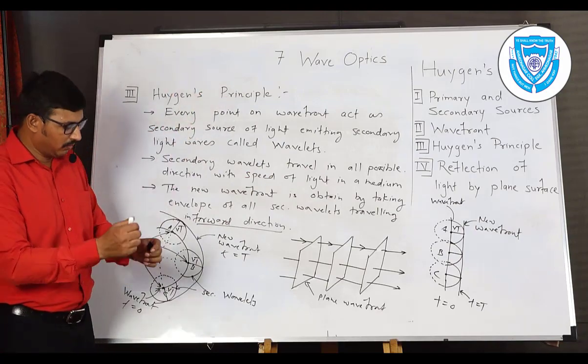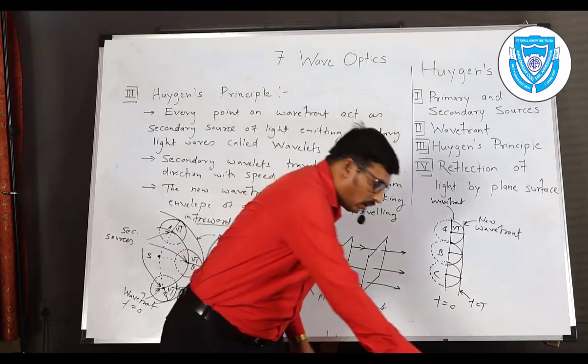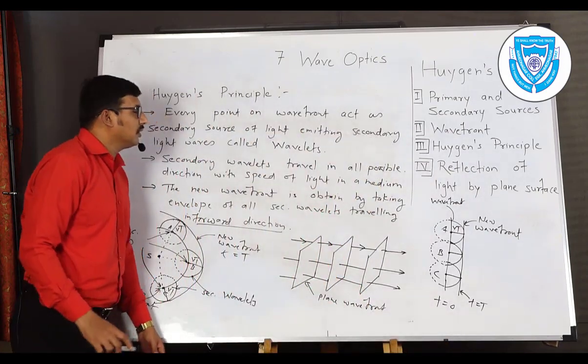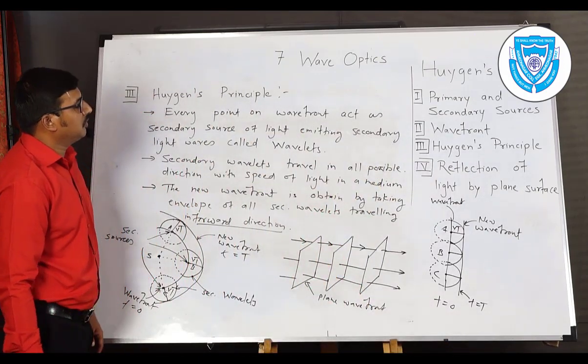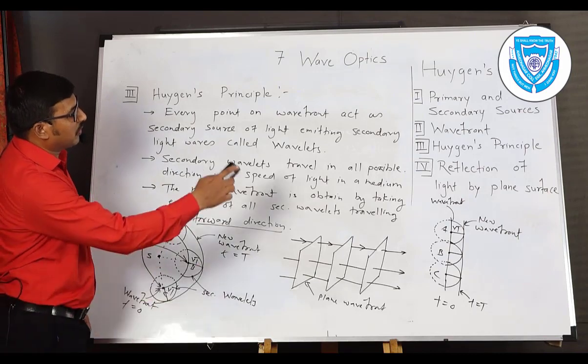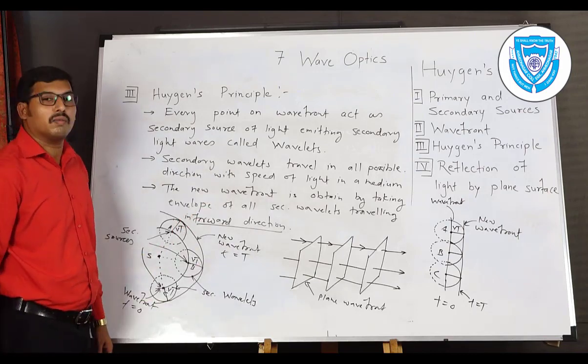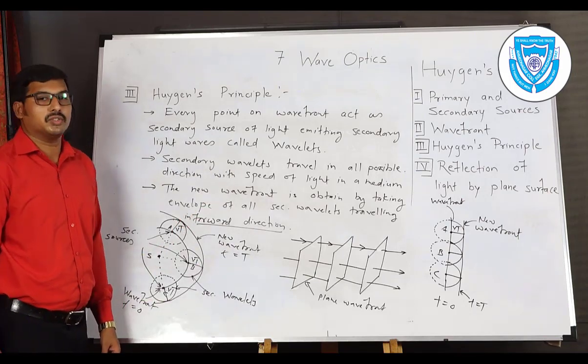Now let us begin with the next point, the fourth part of the Huygens principle or Huygens wave theory, that is the reflection of light by plane surface.